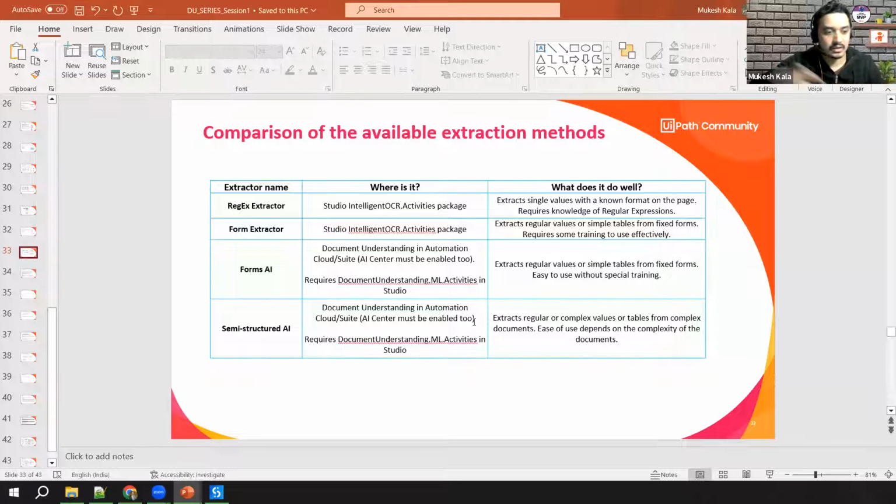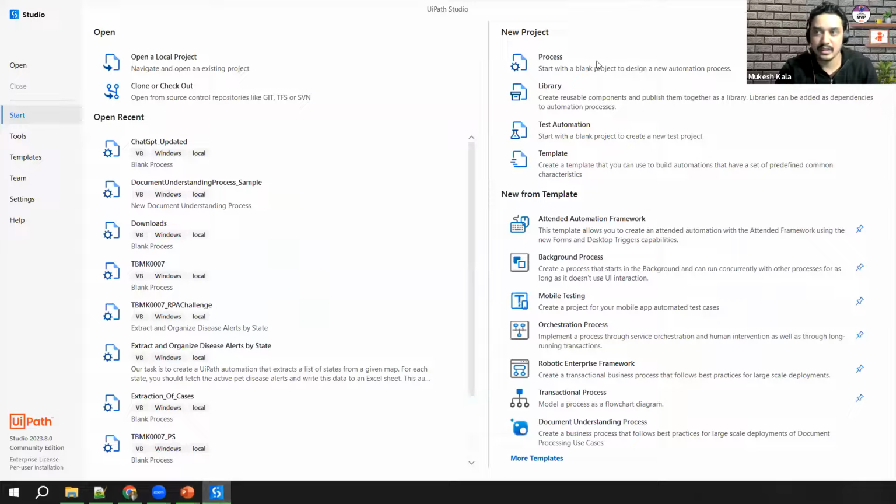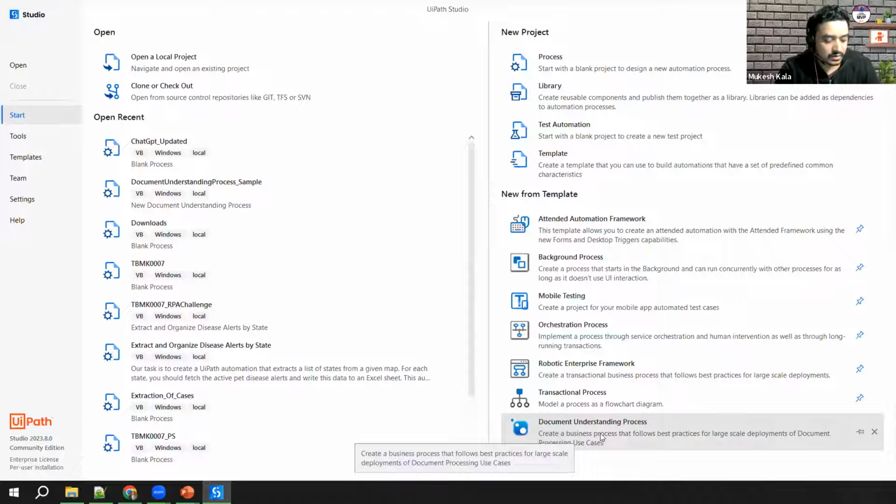So now there are two ways to do it. Go there and include all of that one by one as per a requirement, or get started with something called a template. If I go to my UiPath Studio, I can create a new process and start it. The other way is if you come down to New from Template, where you have attended robotics enterprise framework, and you have the document understanding process, which is also known as the DU template. If I click on it, you can see: create a business process that follows the best practices for large scale deployment of document processing use cases.